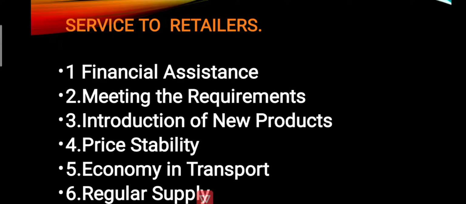Next, regular supply of goods. So the wholesaler always buys in bulk quantities from the producer. Therefore, he has a large stock of goods and a large variety of goods. So whenever the retailer requires it, he can always buy it from the wholesaler, knowing that he will definitely have the goods in his possession.